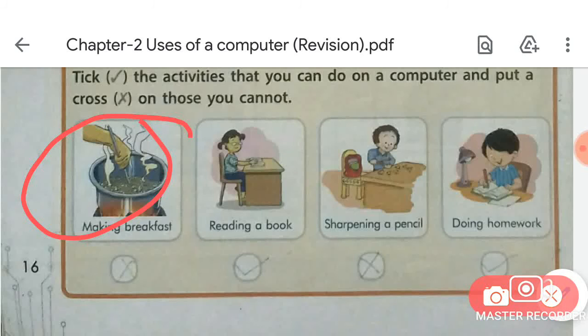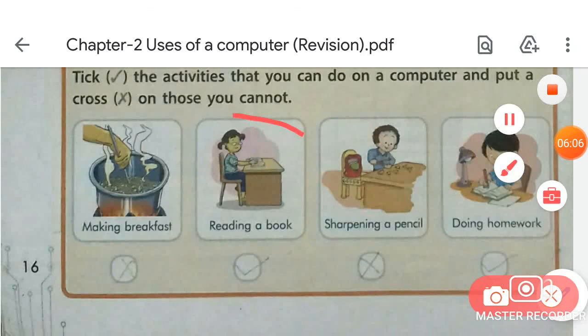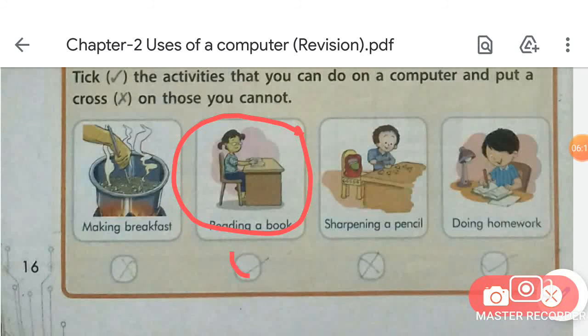So we cannot make breakfast on a computer, so you have to cross it, okay. So put a cross in this given circle, students, okay. Next one is reading a book. Can you read a book on a computer? Yes, we can read a book on a computer. So tick this, okay, put a tick in this circle. Now next one is sharpening the pencil.